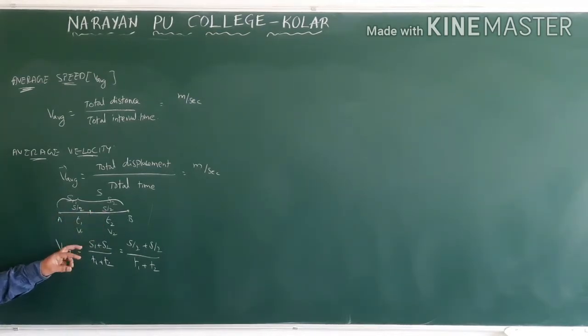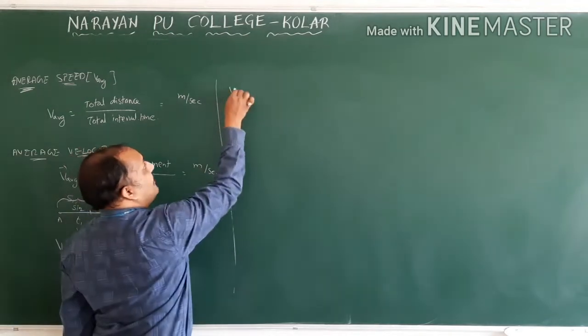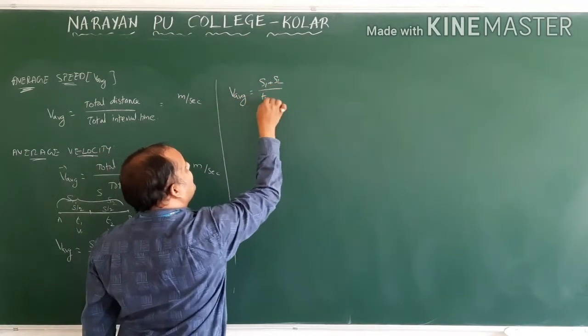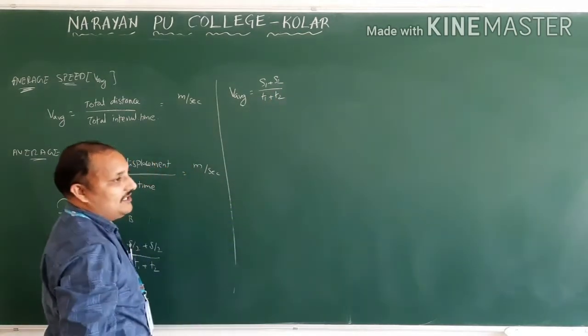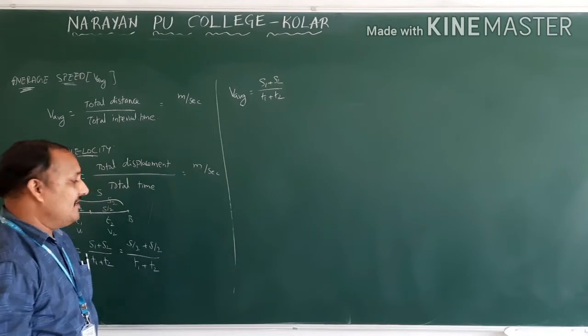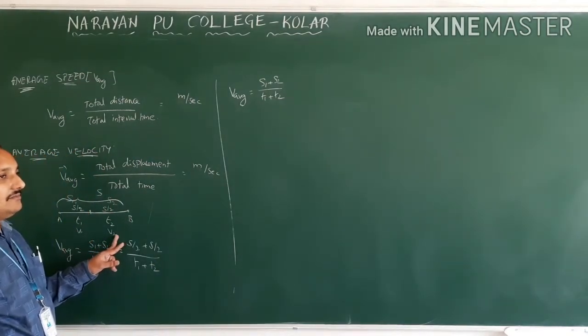Depending on which physical quantities they give, we change the formula. Here we get to know only velocities, so we should write this formula in terms of velocity. They didn't give time.